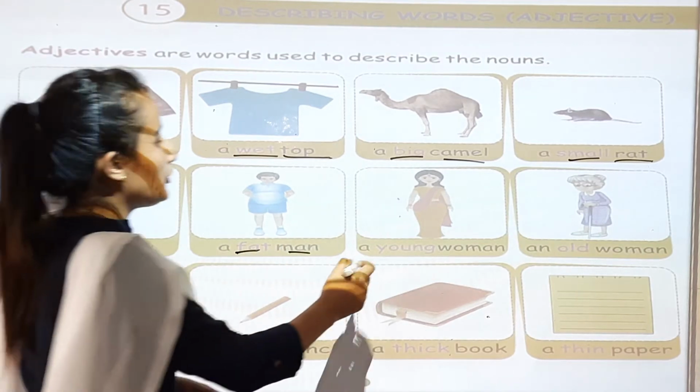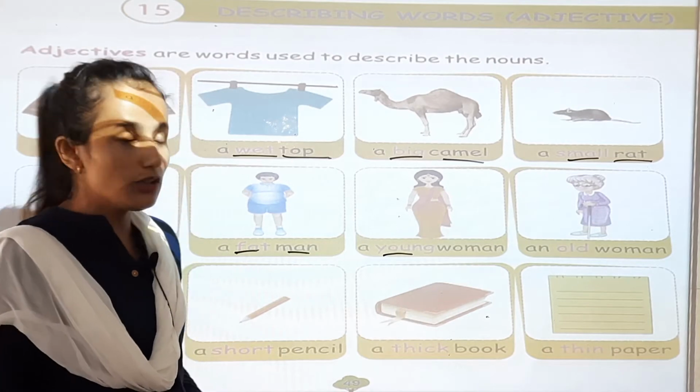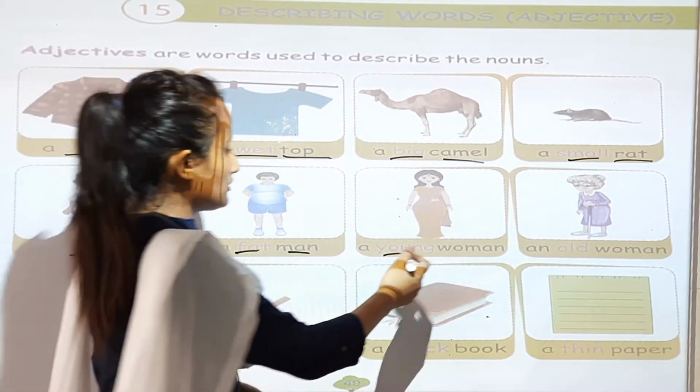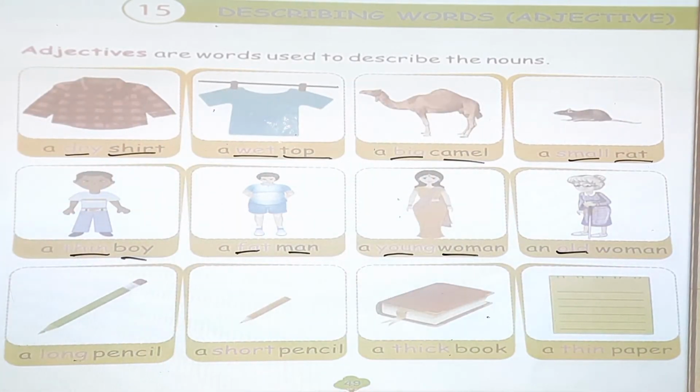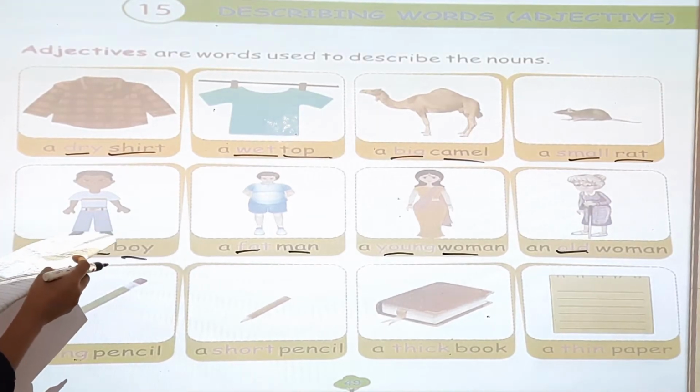For example, young woman, young lady. So young describes the lady, okay? Old. So I am giving you some examples. Small, for example, poor.